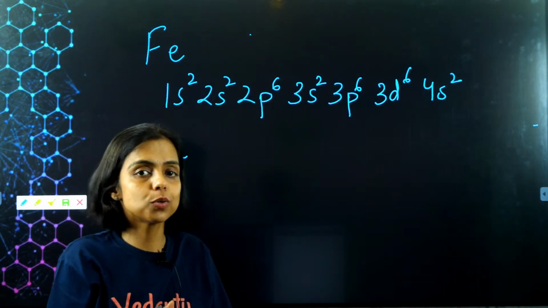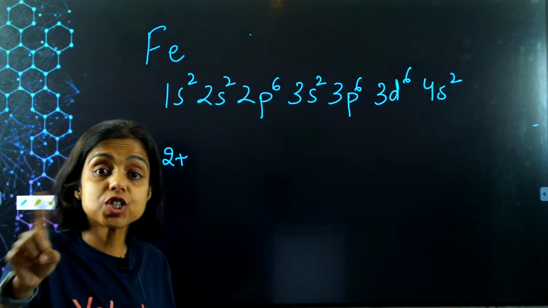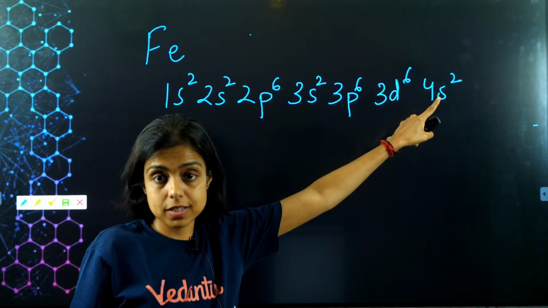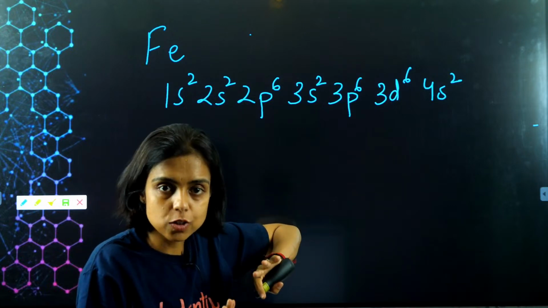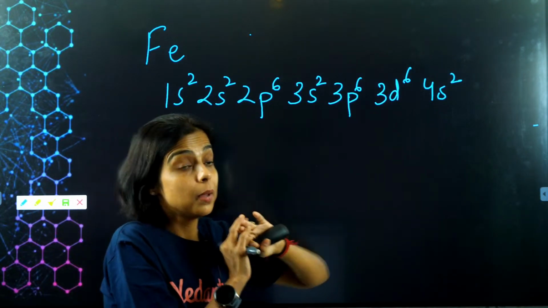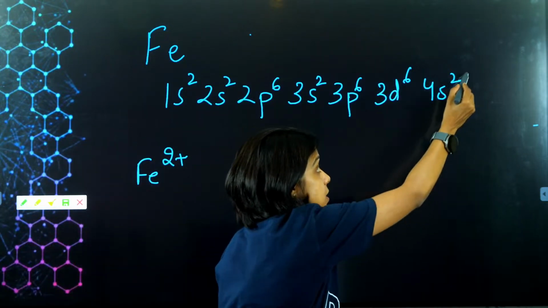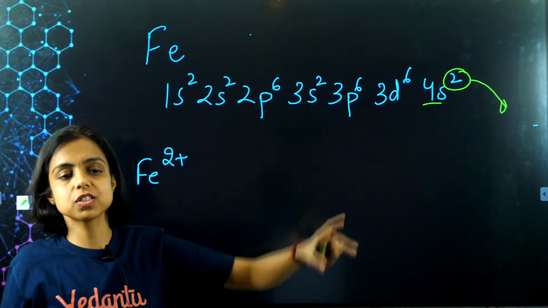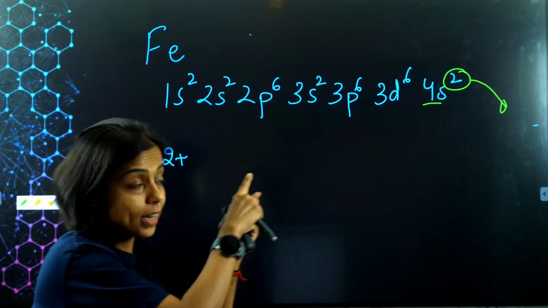Now if you have to take out 2 electrons, they are removed from which shell? The valence, the outermost shell, guys. Though 3d is filled after 4s. While writing the configuration of Fe, we fill 4s electrons first, then we move on to 3d as per Aufbau or n plus l rule. But now if I am to take the 2 electrons out, I will of course take them out from the valence shell. And the 4th shell is the outermost, the last valence shell, right? That means I will remove these 2 electrons.